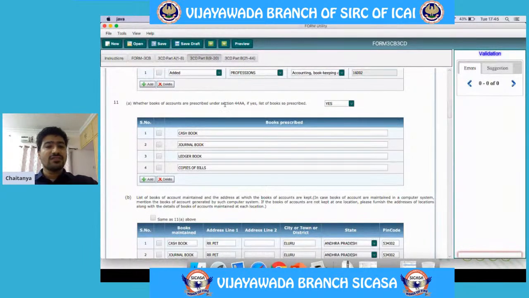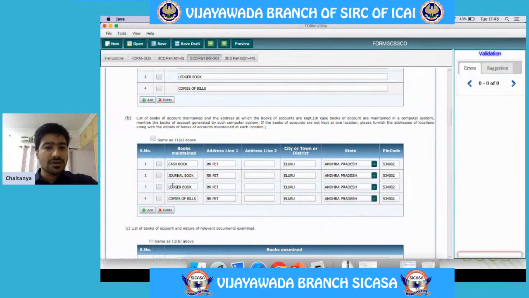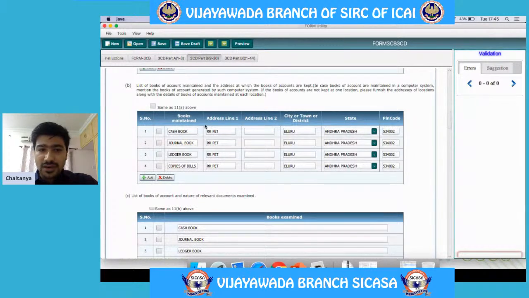See here, since I have taken the case of a professional, that is a chartered accountant, books of accounts are prescribed under section 44AA. Books of accounts are prescribed under section 44AA only for professionals, that is for accountants, lawyers, architects, doctors, etc. So these are all the list of books of accounts prescribed, and the list of books of accounts maintained. Where are all these books of accounts maintained? They are maintained in this particular address, in this particular state, and in this particular PIN number.